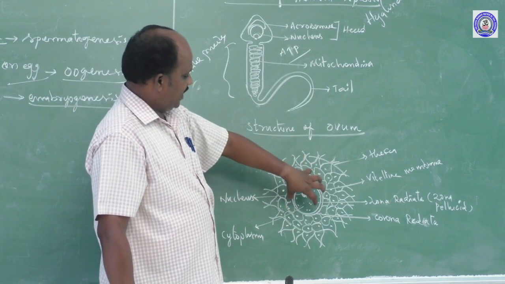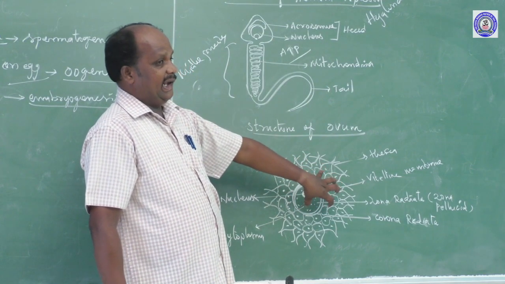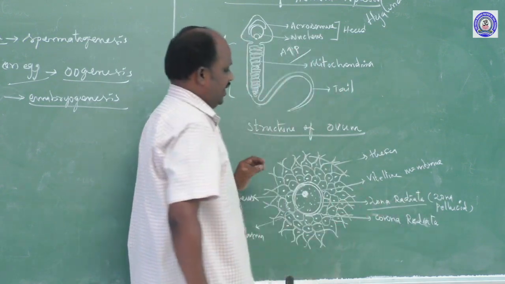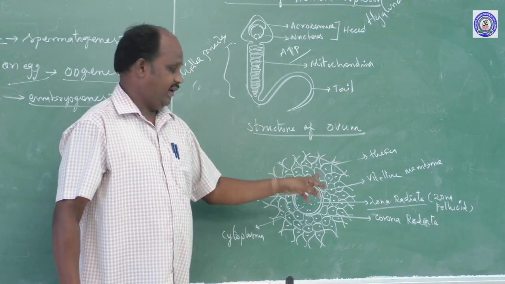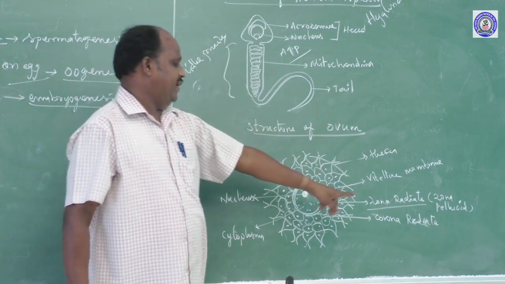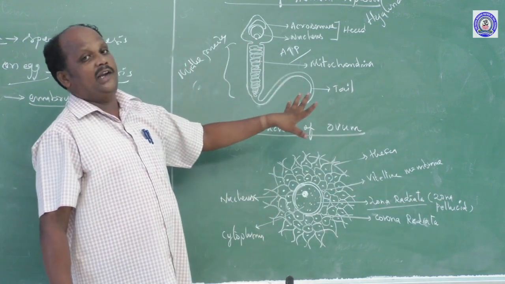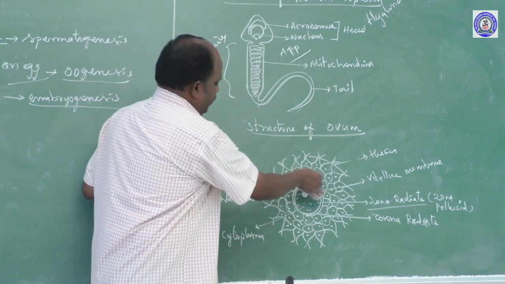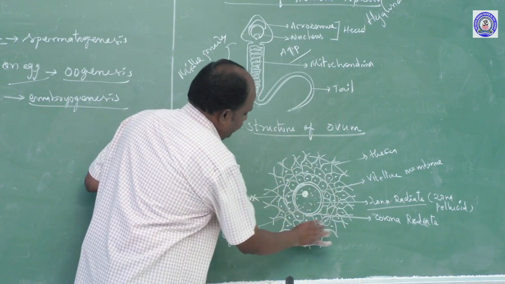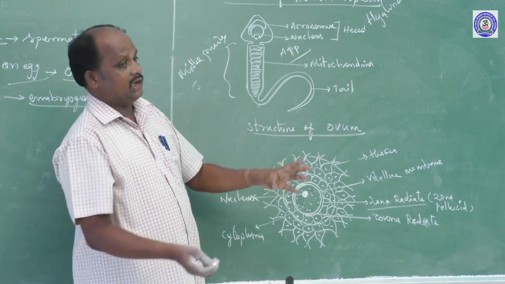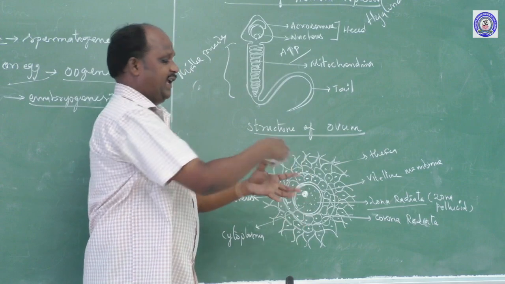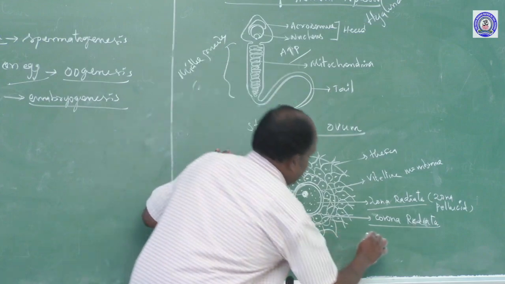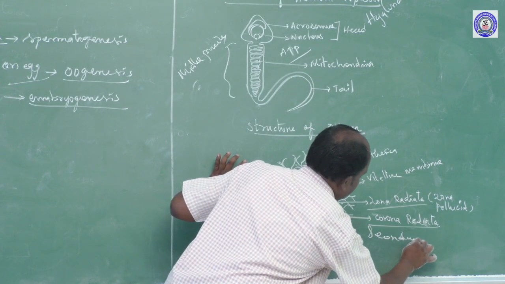Another thing, around the egg cell, three layers are there. One is the innermost layer, the zona radiata. It is an unstable, temporary membrane. That membrane is replaced by the zona pellucida, which is the primary egg membrane. After that, follicular cells form around the egg cell, and outside they again form the secondary egg membrane, named the corona radiata.